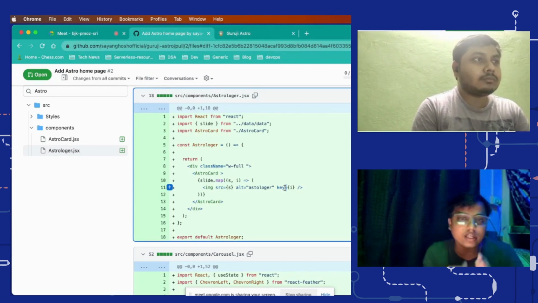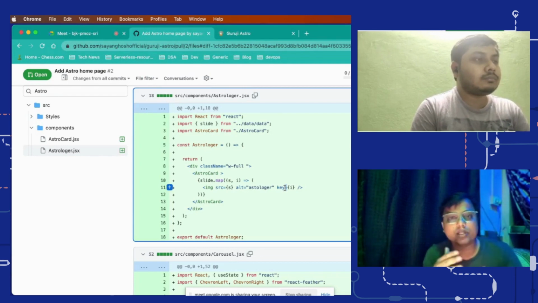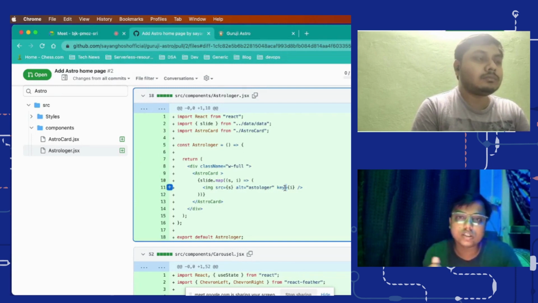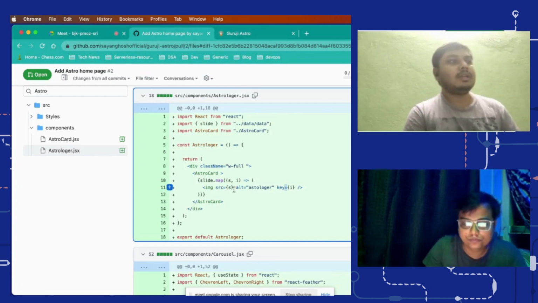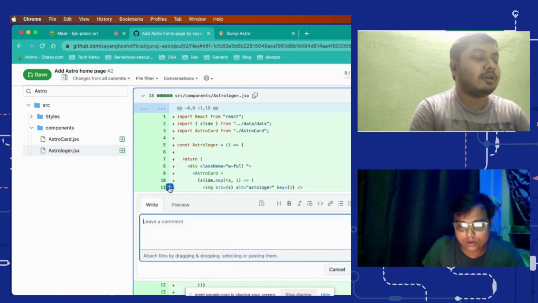So the only problem with passing indexes as the key is that once you perform any manipulation on the list item, filtering or adding at the top, the index will change and so will the key, and React will calculate the whole difference and re-render your whole list item, which is basically bad. I can use the UID library for that.